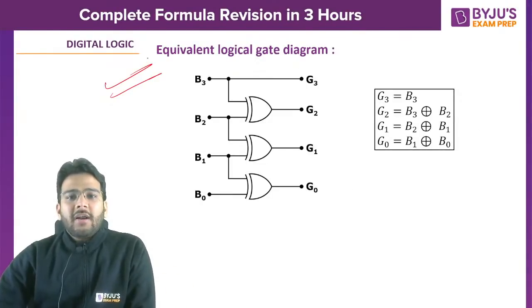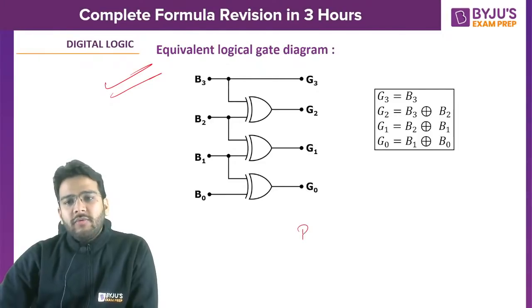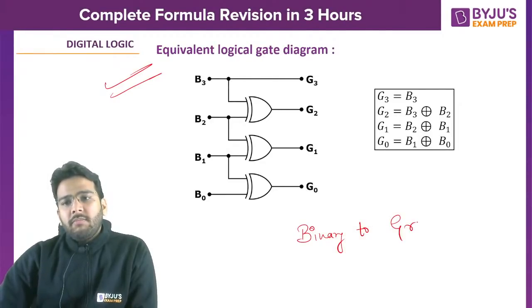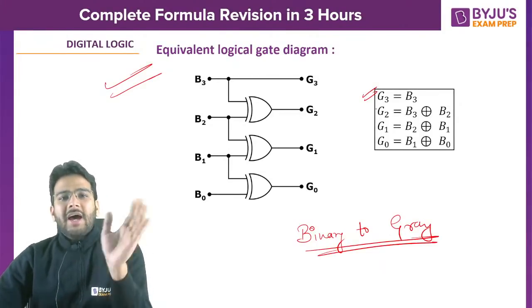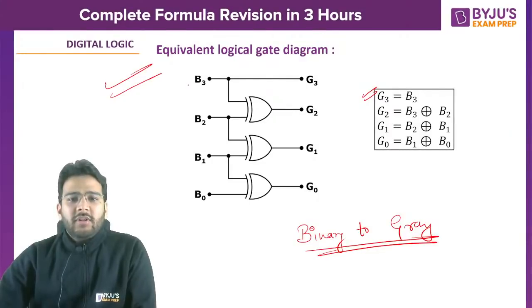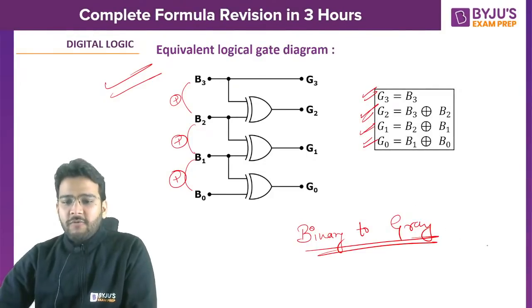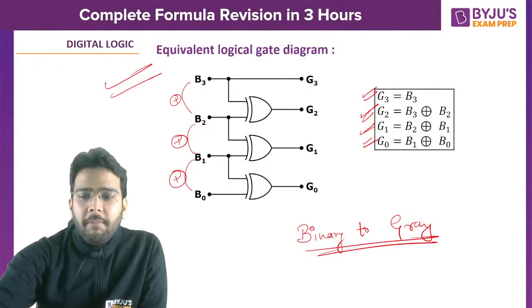So here we are converting binary to gray. We know G3 will be directly equal to B3, and then we are just performing the XOR between these bits, and whatever is the result, that will be G2, G1 and G0. This is how we perform the conversion from binary to gray.